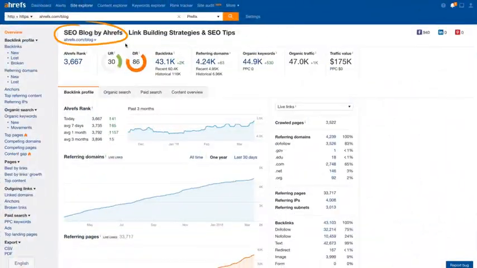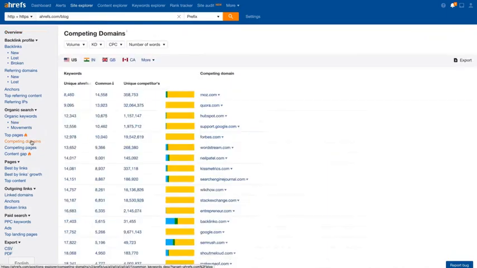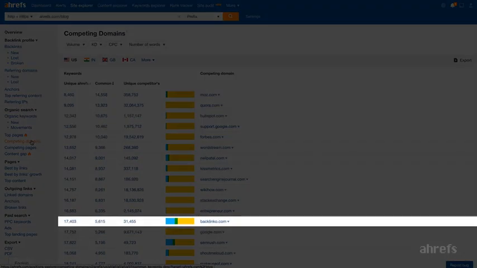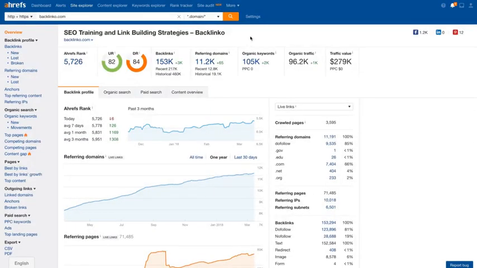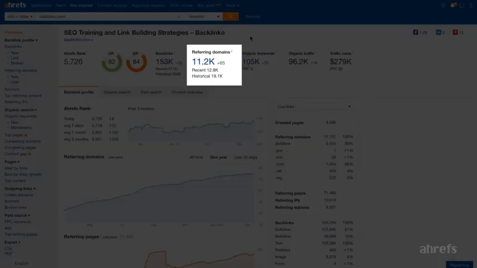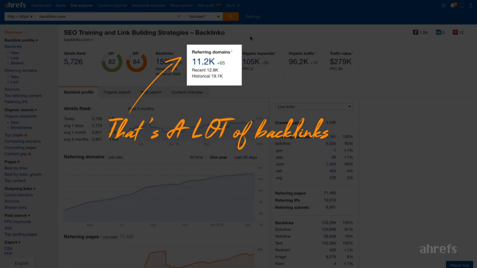For example, here at Ahrefs, one of the blogs we compete with for search traffic is Brian Dean's backlink.com. We have quite an overlap in the keywords that we're targeting with our articles, so it would make sense for us to learn which websites link to backlink.com so that we could pitch our own content to them. But if we put backlink.com inside Explorer, we'll see that over 11,000 websites are linking to it. That's a lot of backlinks, and we certainly don't have time to manually review all of them.